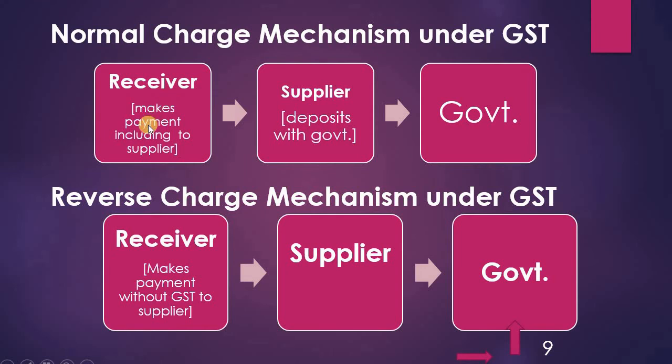In the normal charge, the receiver makes the payment including GST to the supplier. Everything is paid to the supplier and the supplier deposits it with the government. Under reverse charge, what happens here? It is reversed. The receiver has to pay the tax to the government. So the receiver directly deposits GST with the government on behalf of the supplier. That is the reverse charge mechanism.